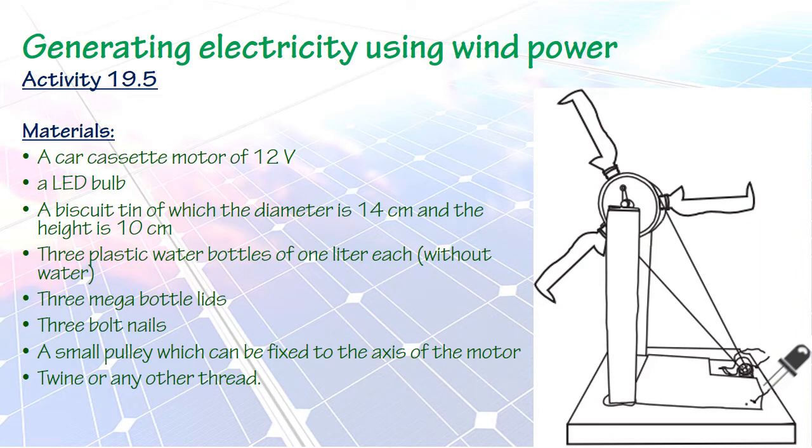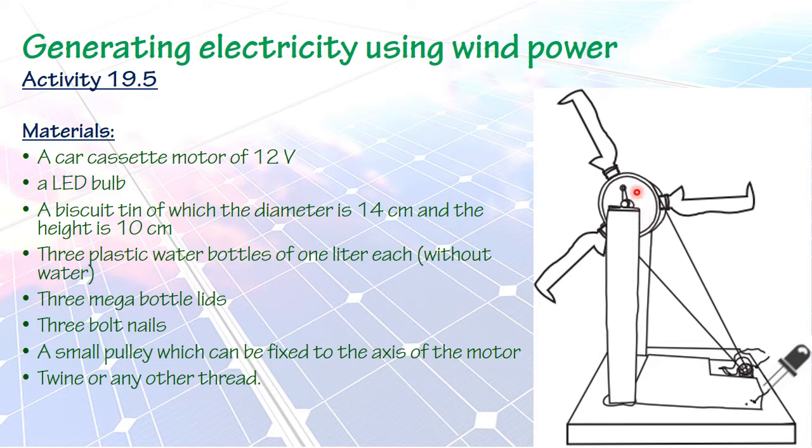Okay, now we are going to see how wind turbines produce energy. And here we are going to make a simple wind turbine. So the topic of the activity is generating electricity using wind power. To do this, we need these materials which are on your screen. And look at this picture. This is a simple wind turbine. Here they have set one biscuit tin in the middle.